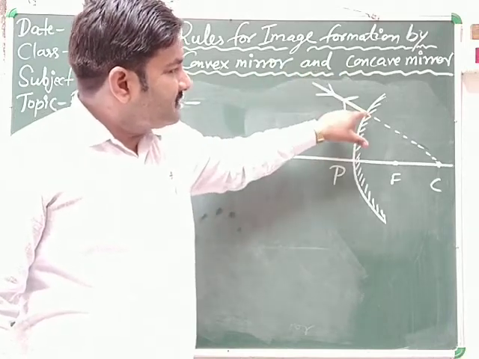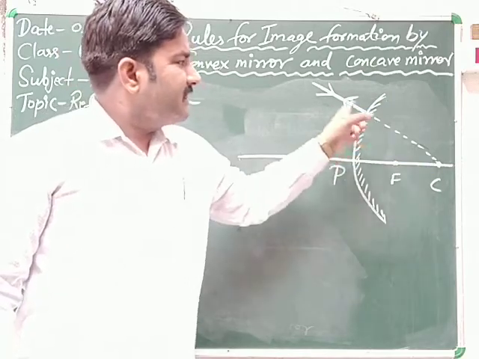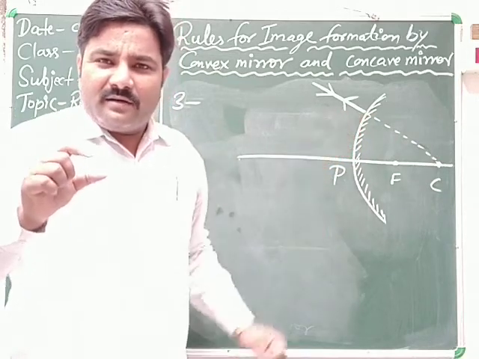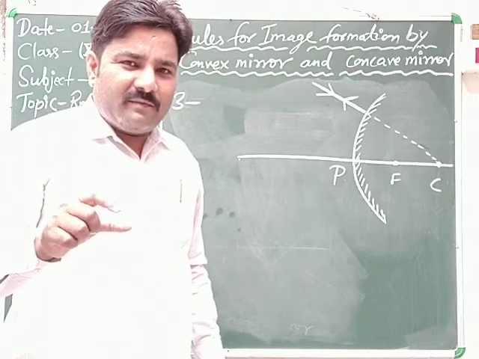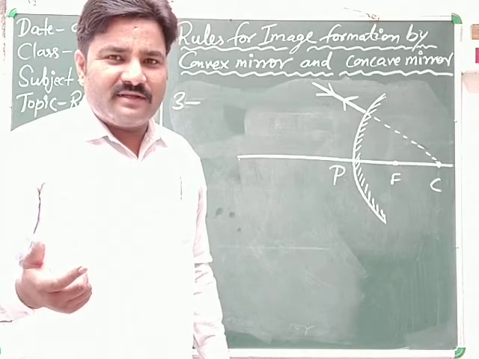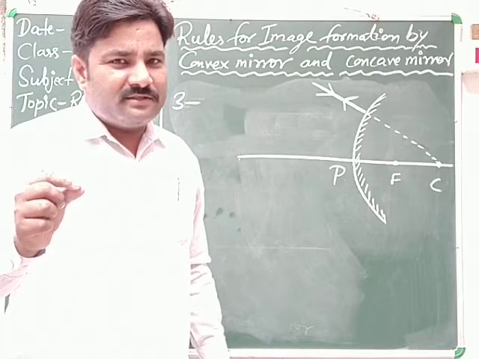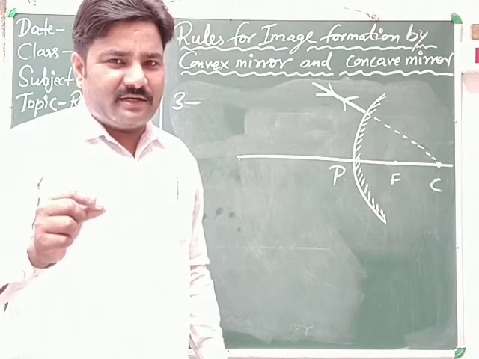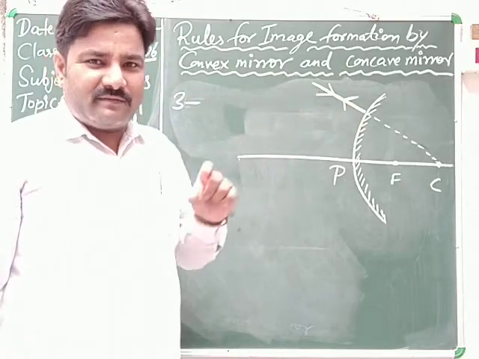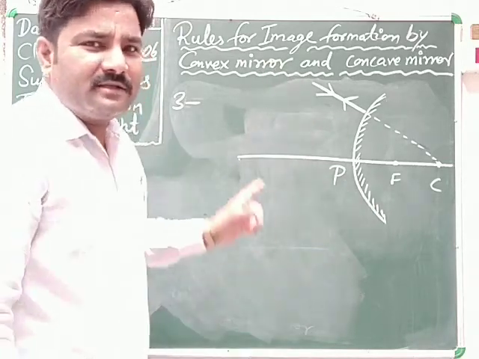The incident ray falls on this surface normally, because this is the radius of curvature. When any ray falls normally on either a convex mirror or a concave mirror, then after reflection it follows the law of reflection in all cases. So here the angle of incidence is 0, that is the angle between the normal and the incident ray. When the incident ray is along the normal, the angle of incidence is 0, so the angle of reflection must be 0. That's why it goes along the same direction. Clear? This is rule number third.